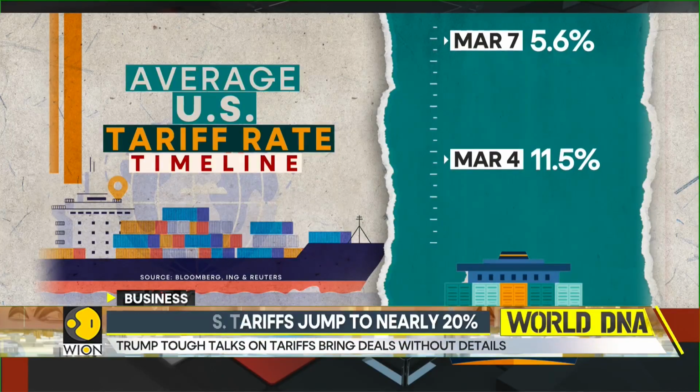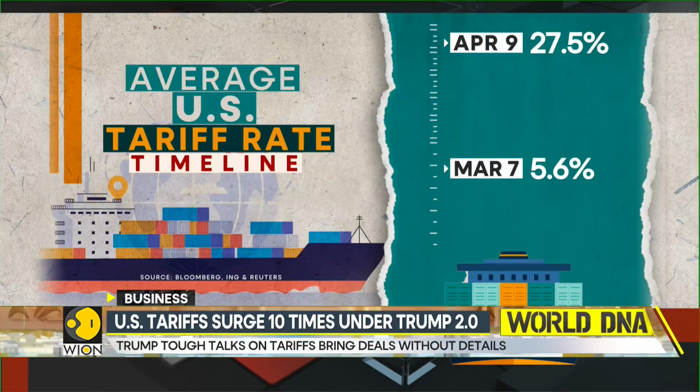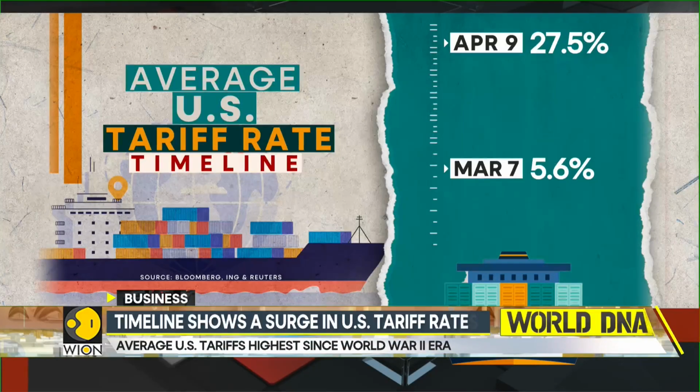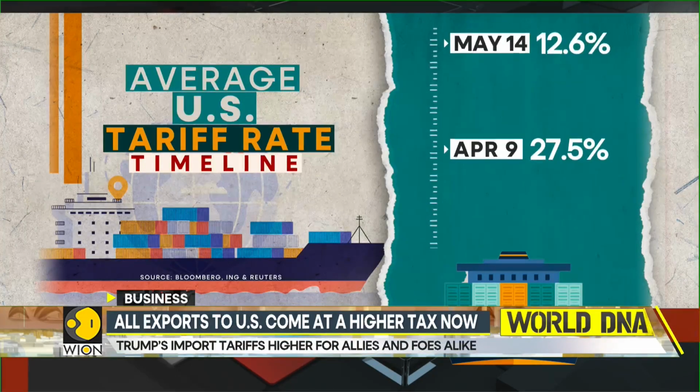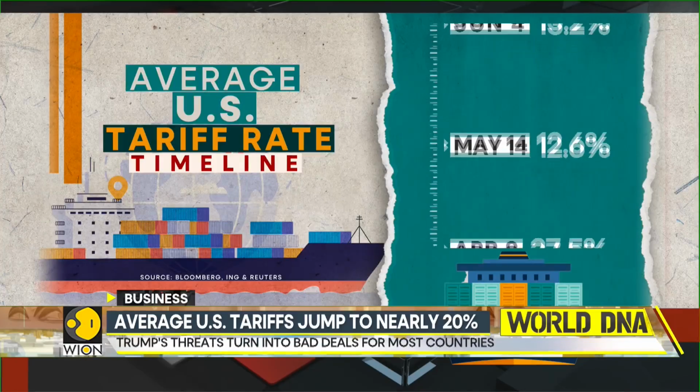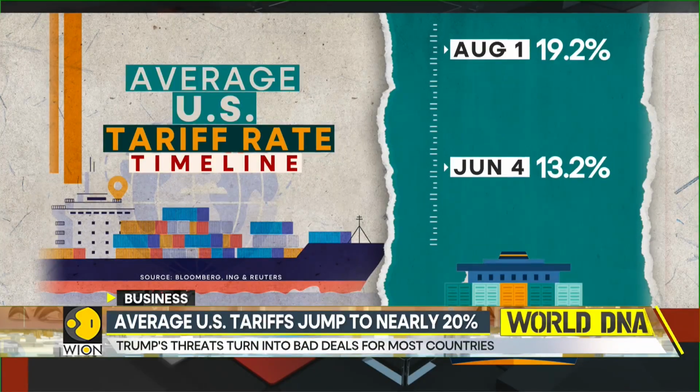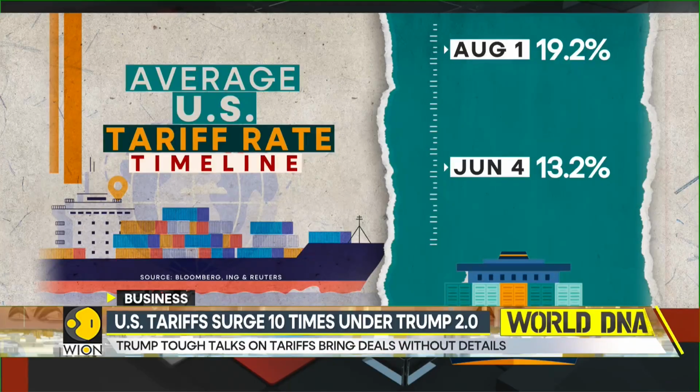On the so-called Liberation Day in April, Trump announced expansive new tariffs, but soon postponed the implementation to August. The April average was pegged at 27.5%. With Trump backing down on several tariffs, that rate fell to about 12 to 13% in May, June, and July. But those rates went back up to nearly 20% after Trump's latest salvo last week.